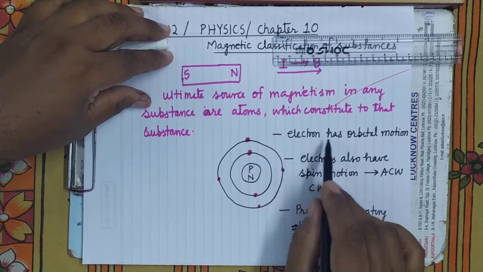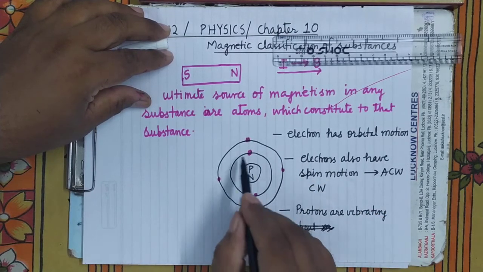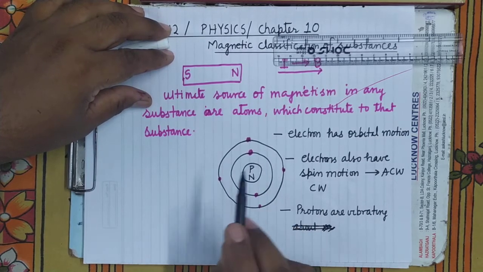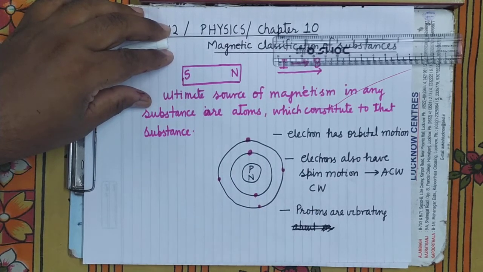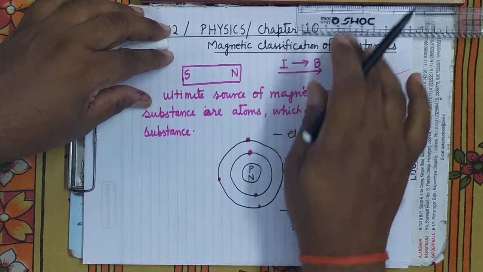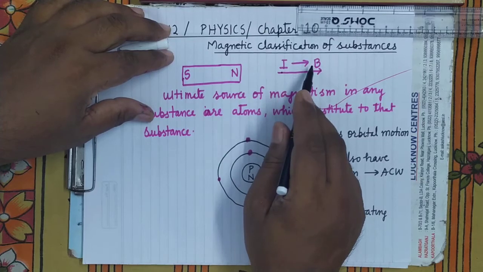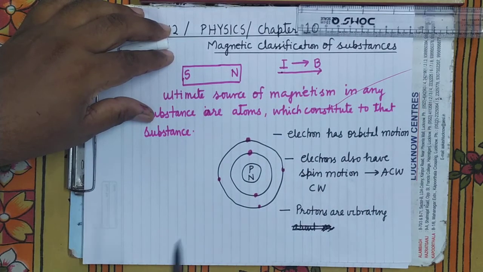As you know, the electron has orbital motion, it is moving in the orbits, in the shell. An electron is a charged particle. When it moves, it will constitute an electric current. Constituting an electric current means producing some magnetism. What is the measure of that magnetism?